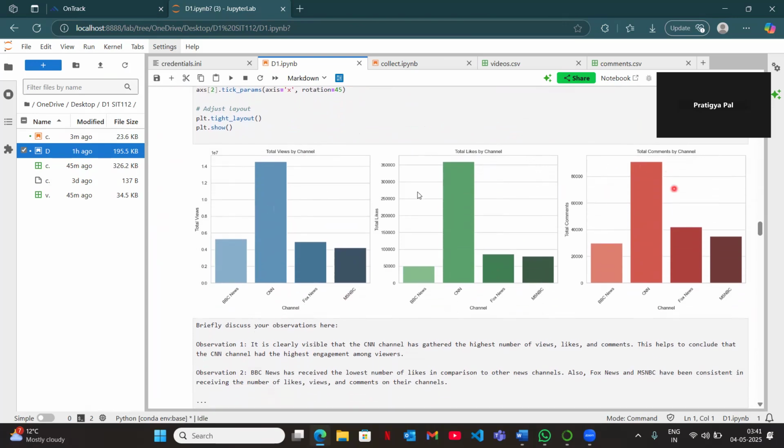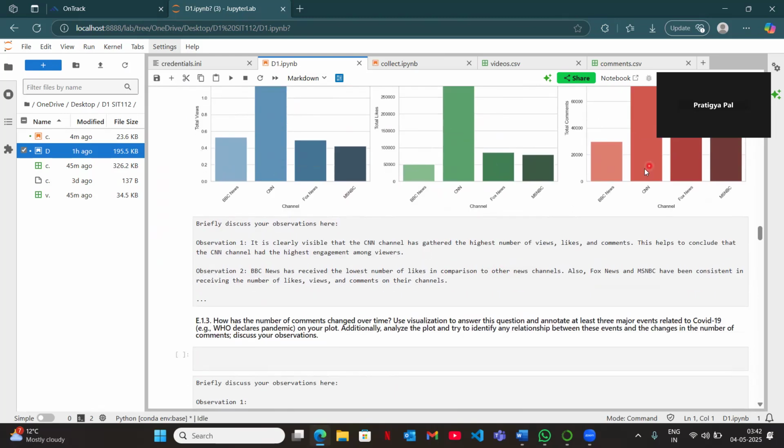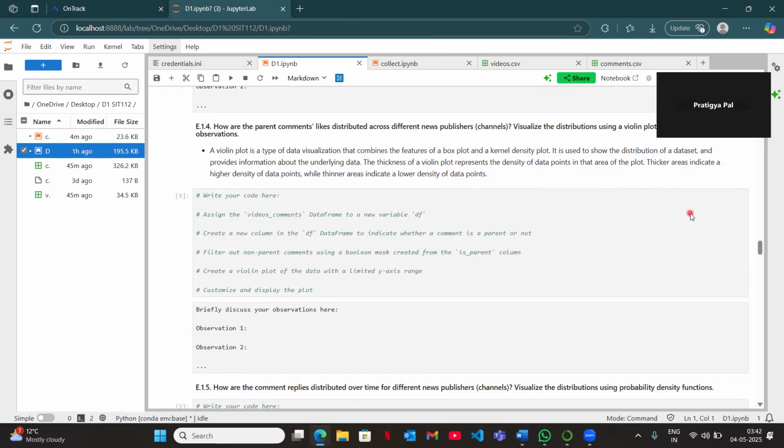It is clearly visible that CNN has the highest views, highest likes, and highest comments. Fox News and MSNBC remained about the same throughout the given timeline. As we can see, there's very little difference in total number of views, likes, and comments. This was the observation that I made from this question.